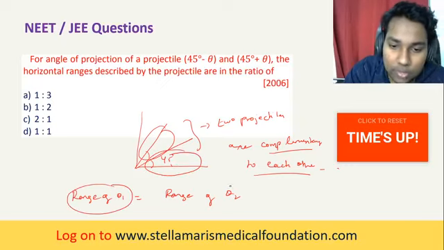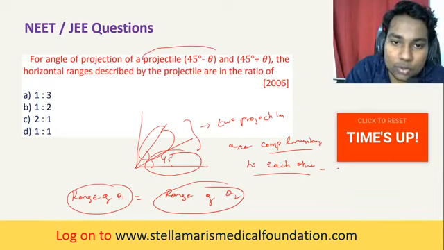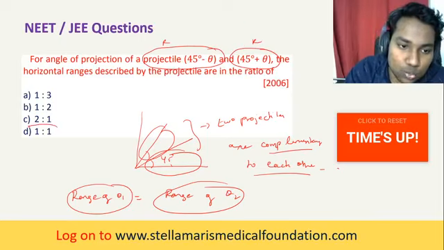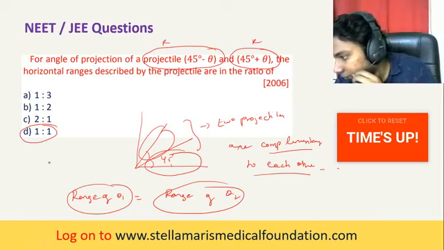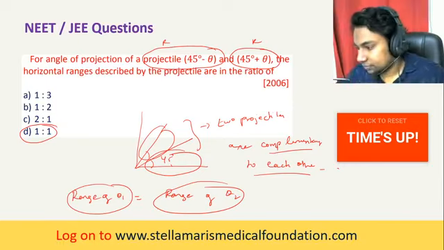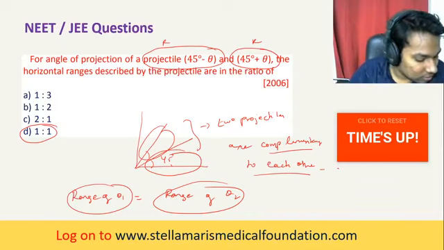Range of theta 1 will be equal to range of theta 2. So the projectile at 45 degree minus theta has a range equal to this range. So it is 1:1. Clear? Students, are you clear? Yeah.